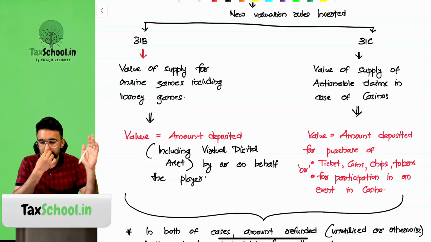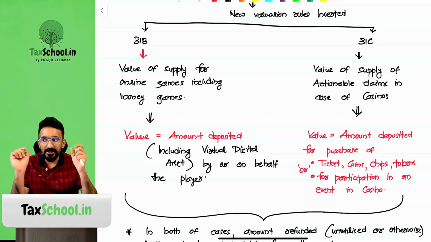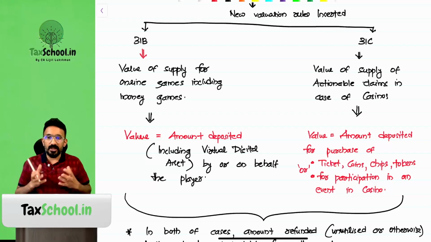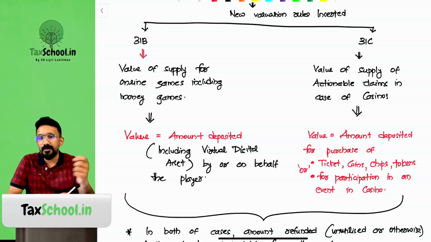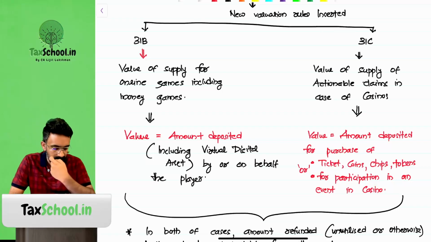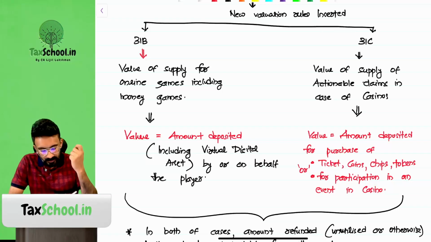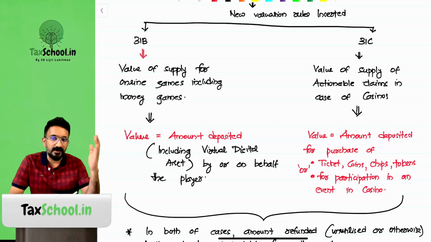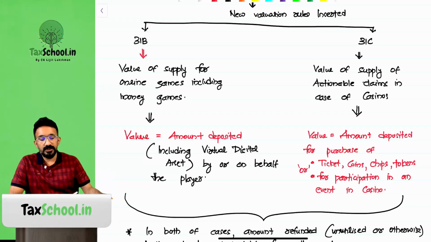31C talks about casinos. If you walk into a casino, you will first buy something called a token, coin, or chips to participate in the game. You don't buy as and when you're participating in a game; you will get enough tokens first and then you go around in the casino and start participating in multiple games. The provision says that the moment you're getting the chips or tokens and you're paying a certain amount, at that moment it will be subject to GST. That's the moment wherein you will end up paying the GST. So value would be the amount deposited for purchase of tokens, coins, chips for participation in events in casinos. That's the understanding that you need to have. You guys with me on this?